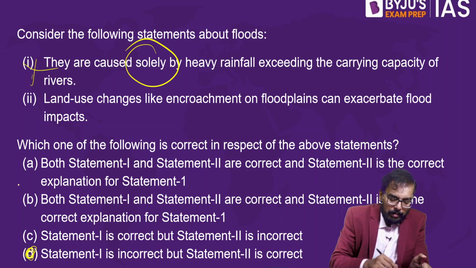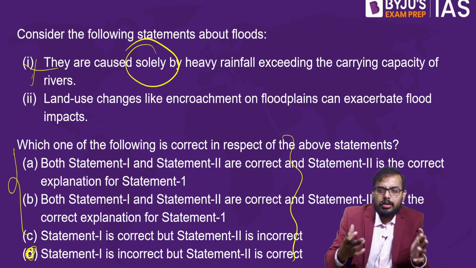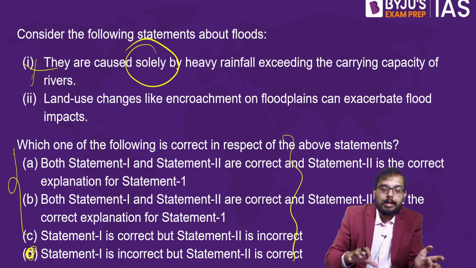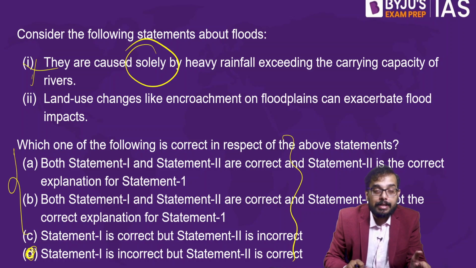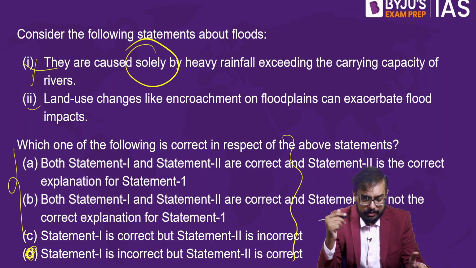So from last year we are getting this type of option. Last year there was too much halabulla saying it was a new variety of option, but this option is quite easy to get the answer. You remove one statement, and you directly get the answer itself. But however, we'll see land use changes like encroachment on floodplains exacerbate floods, or say increase flood impacts.